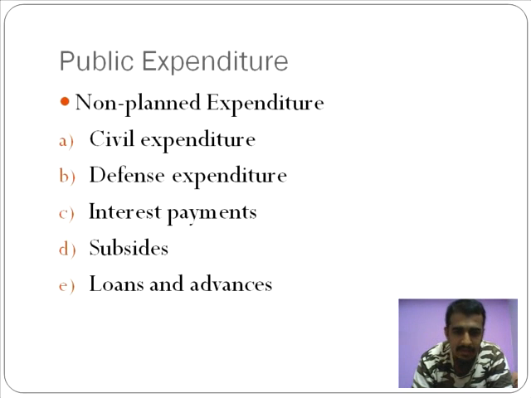Interest payments. Now, why is interest payment categorized as a non-planned expenditure? Isn't the interest rate fixed? Not really. If you consider a type of security which is issued by governments, called gilt-edged securities, the interest rate on a gilt-edged security is in fact linked to inflation.